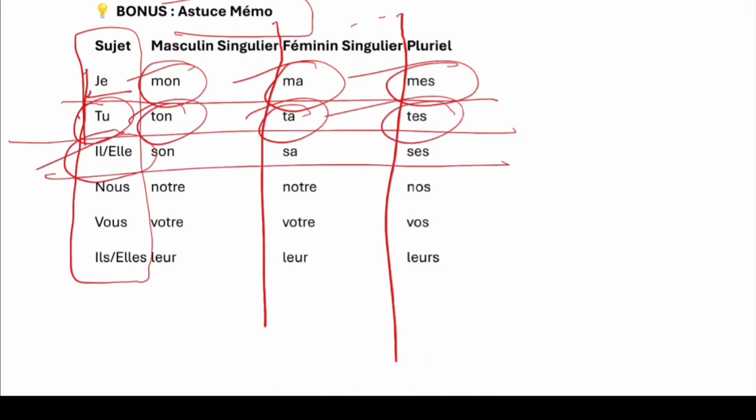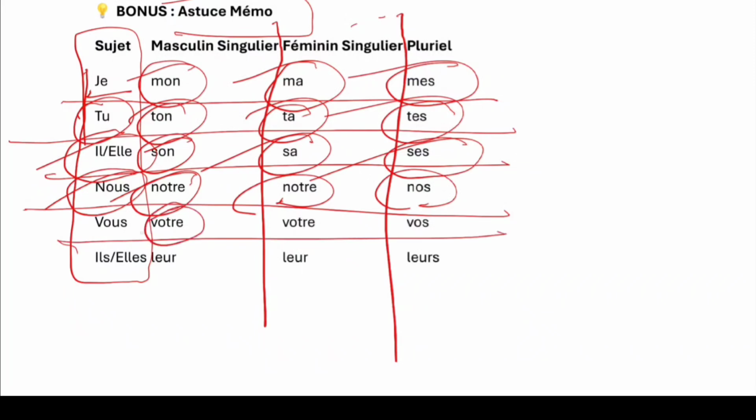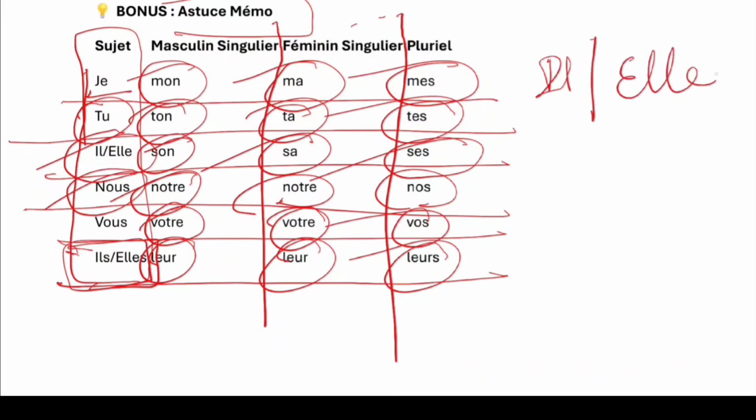And it goes the same way for il: son in masculine singular, sa in feminine singular, ses in plural. For nous it will be notre, notre et nos. For vous it will be votre, votre et vos. For ils in plural it will be leur, leur and leurs. If you know it, it is very good. If you don't, please take care of this again.